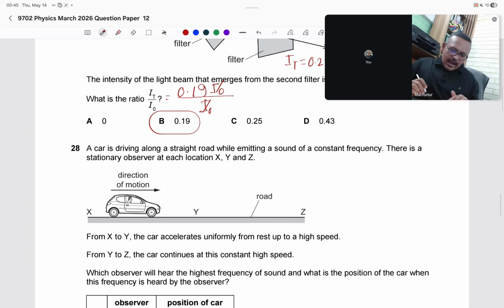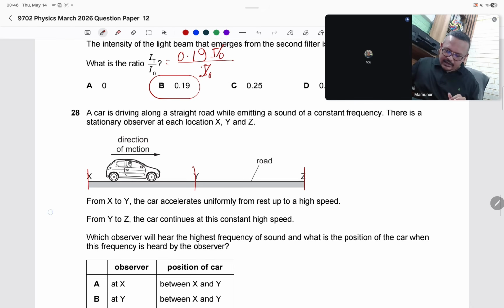28. A car is driving along a straight road while emitting the sound of constant frequency. There is a stationary observer at each location X, Y, and Z. So here is the observer, here is the observer, here is the observer. From X to Y, the car is accelerating uniformly.